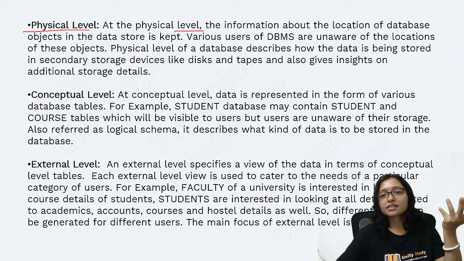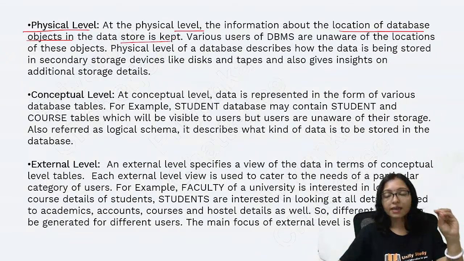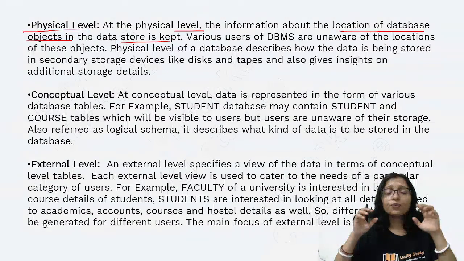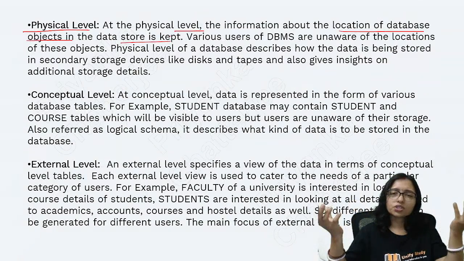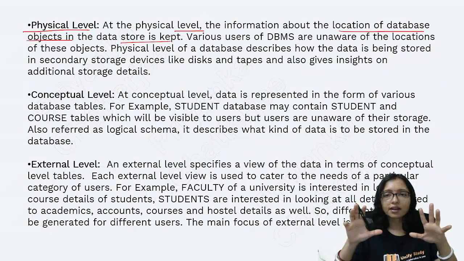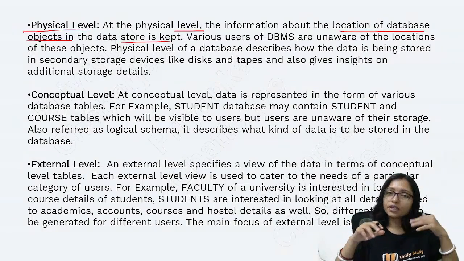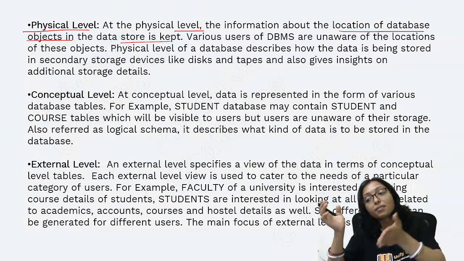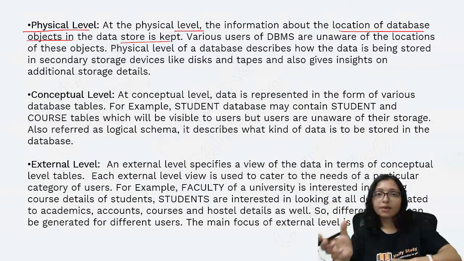The physical level is the location of the database object in the data store, where we are actually storing the data. When you see the student table, employee table, course table, normally there is the student database, but actually where is it? In the hard drive. Yesterday we learned computer architecture: secondary memory, primary memory.